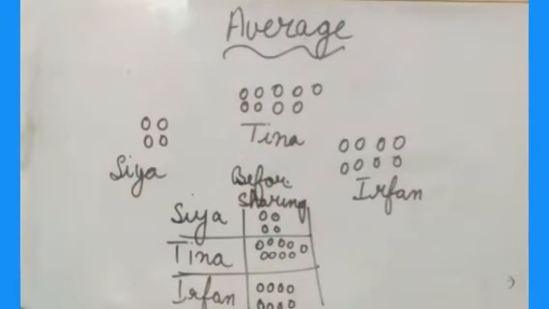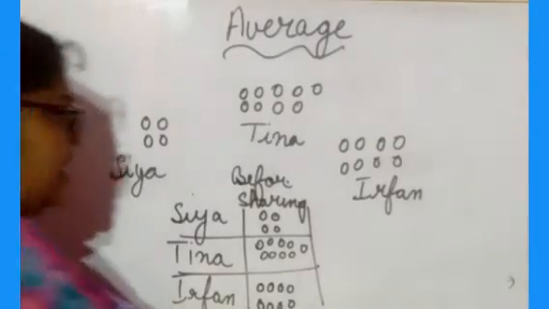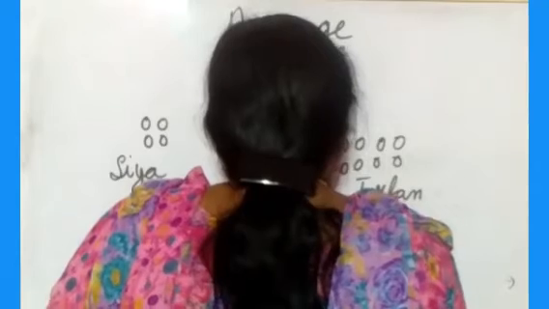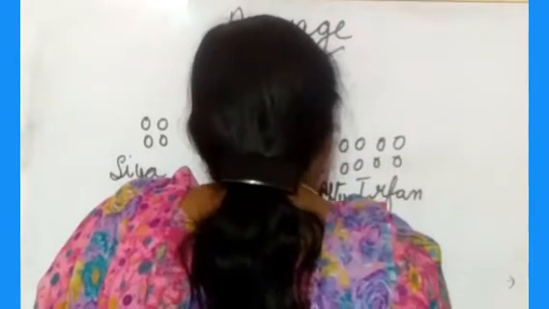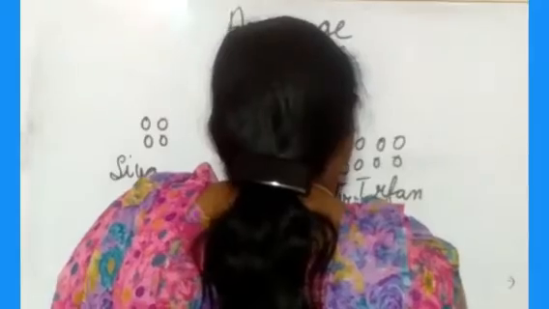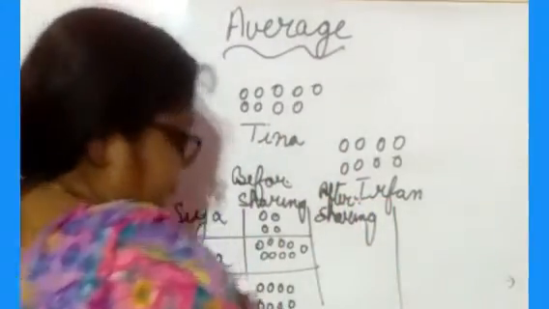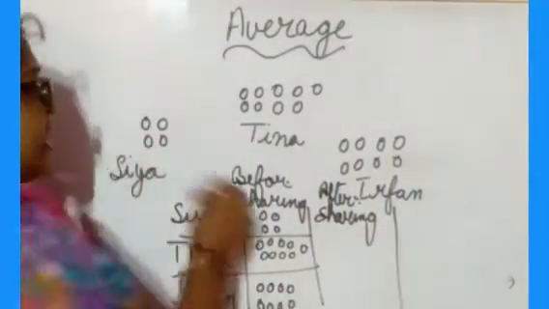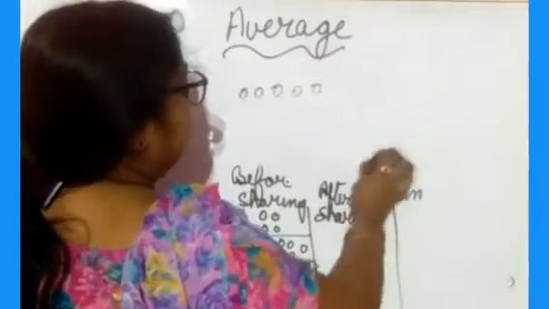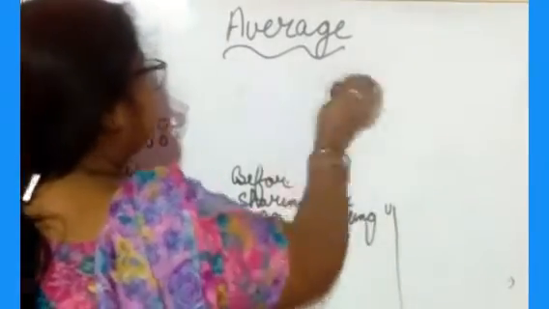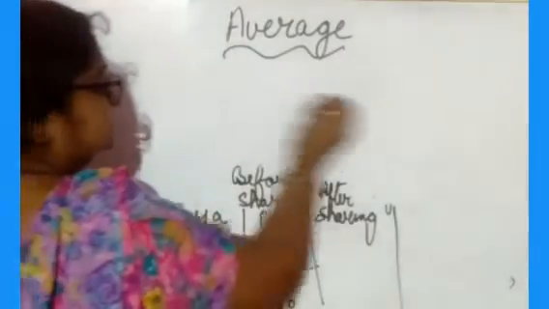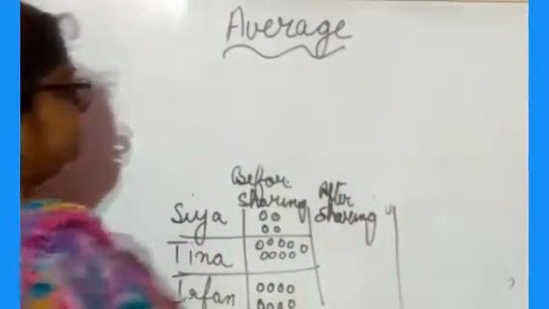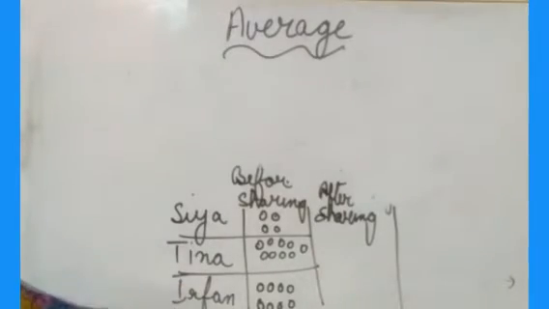Then after sharing you have to take out how many marbles they are having. So after sharing, how many marbles they will have, that you have to take out. For that what will you do? You have to take out the average. For that you have to take out the average. Okay.